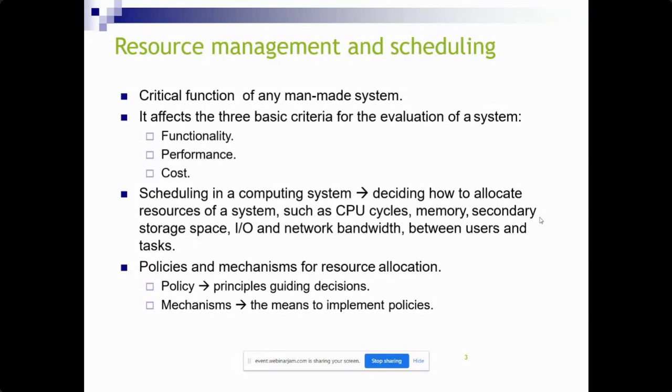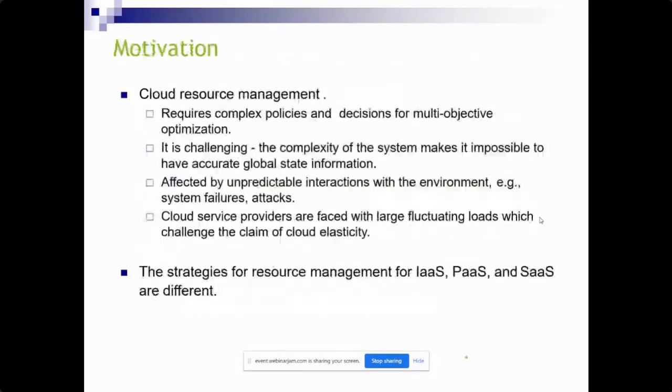So we need some policies. The principles in a policy give the decisions on which resource to allocate to which system. Different mechanisms are also there to implement this scheduling, with different implementation policies.